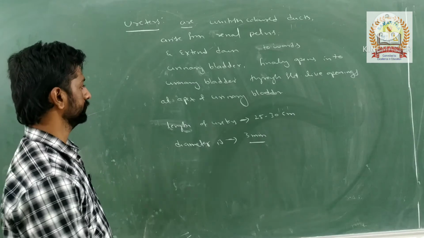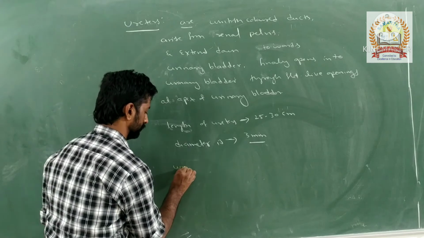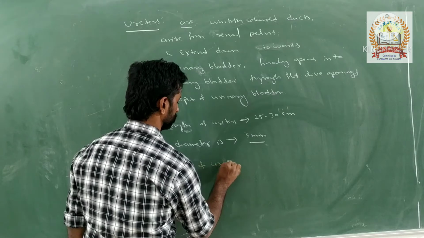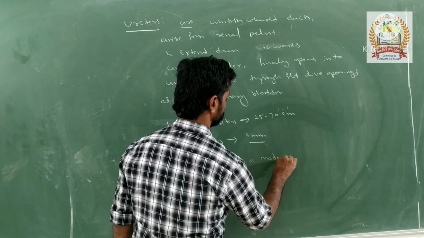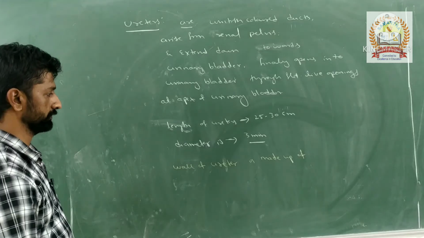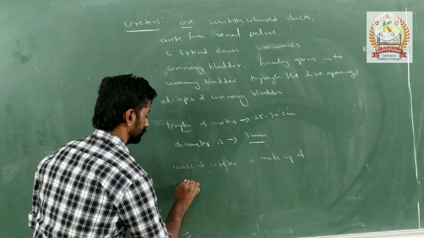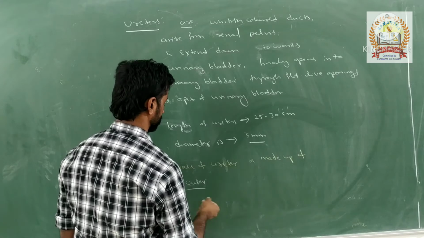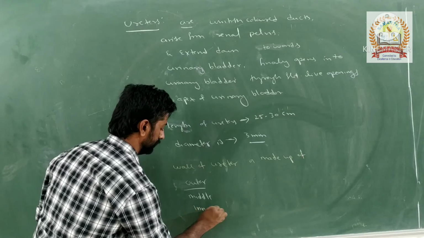And the wall of the ureter is made up of outer, middle and inner layers.